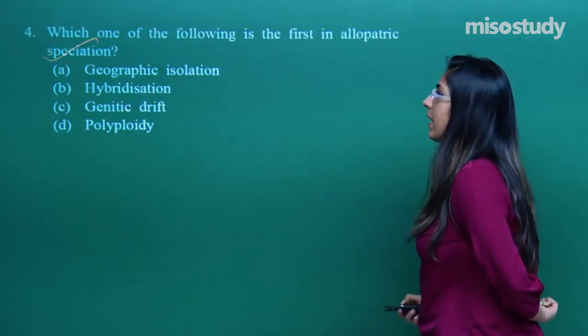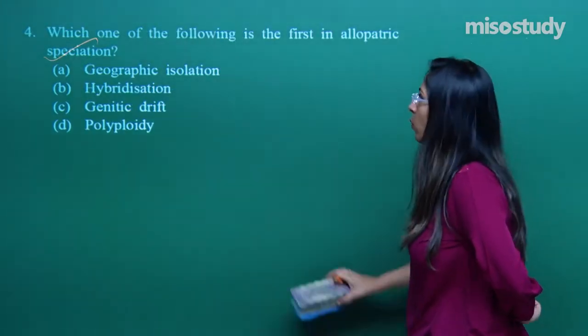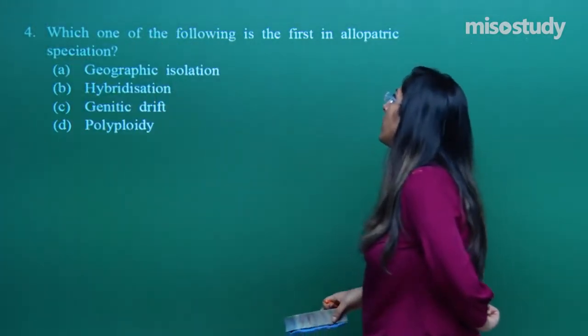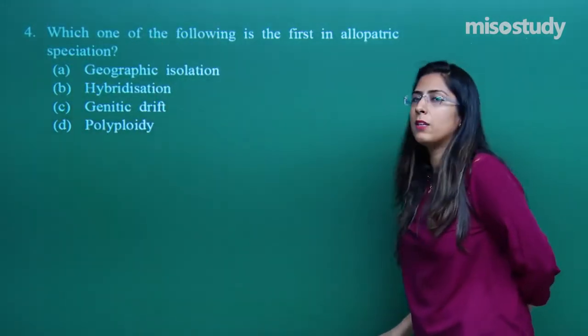Let's talk about the next question, question number 4. Which one of the following is the first step in allopatric speciation?